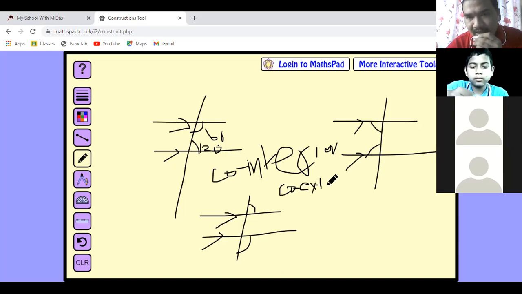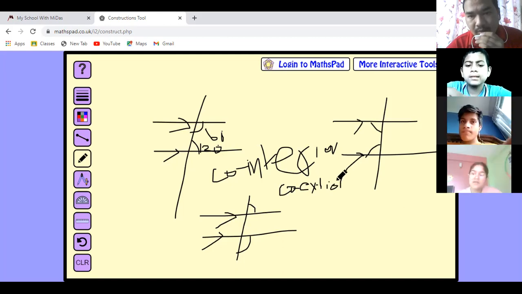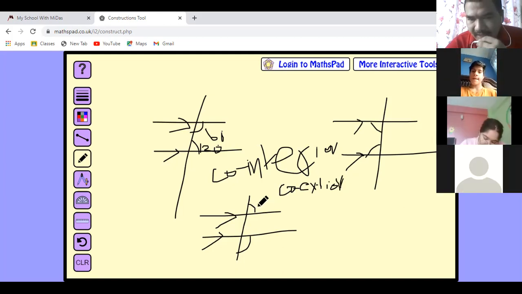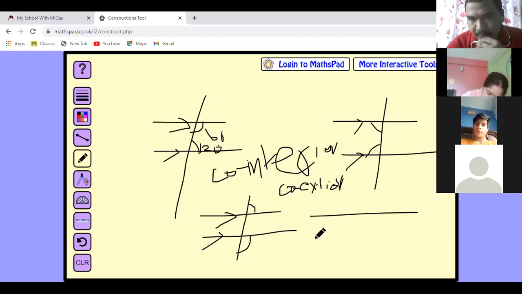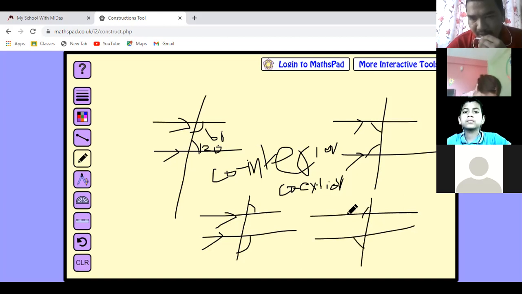Are you understanding co-exterior angles? Yes, sir. And the co-exterior angle sum will be 180 degrees if these two lines are parallel. Similarly, on this side also, this angle and this angle are co-exterior angles. They are on the same side of the transversal, and when you add this angle and this angle, their sum will also be 180 degrees.